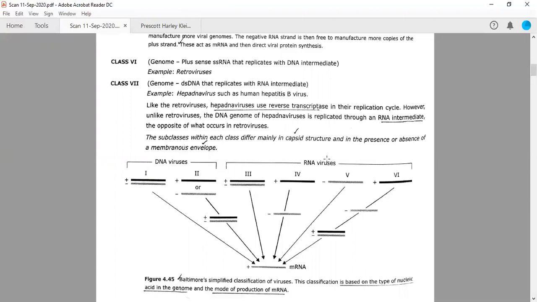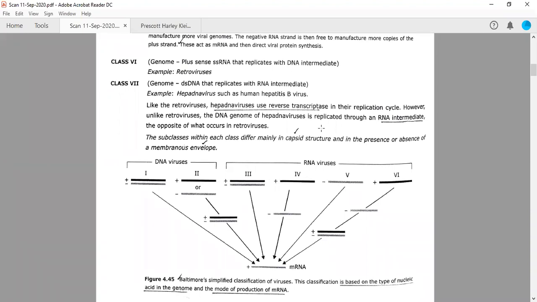Then all the other classes are generally RNA viruses except the 7th one. The 7th class also has double stranded DNA, but there is a difference because they replicate, they make copies of their genomic material, using an RNA intermediate. Class 3rd onwards, class 3rd, 4th, 5th, and 6th, are RNA viruses, but the difference is: class 3rd is double-stranded RNA viruses, class 4th is plus sense single-stranded RNA, class 5th is negative sense single-stranded RNA. Class 6 is single-stranded RNA, which is plus sense.